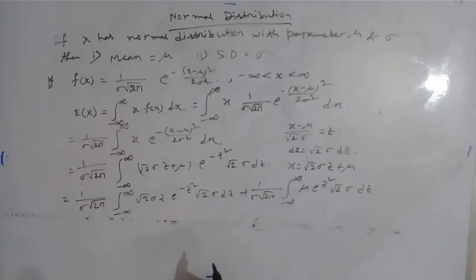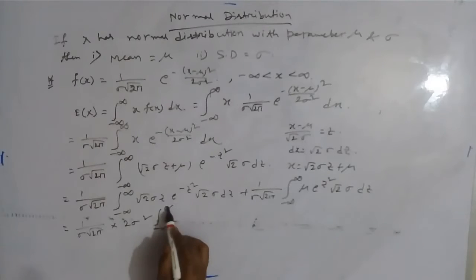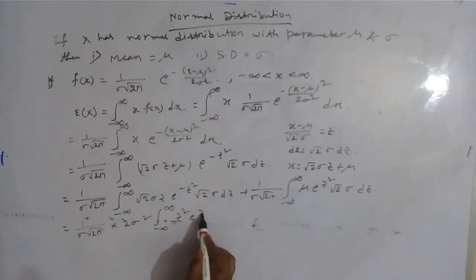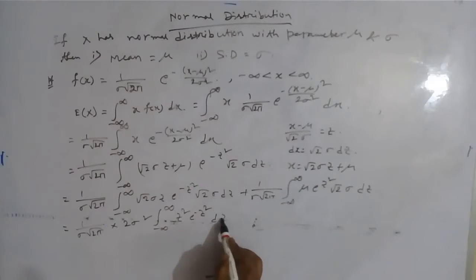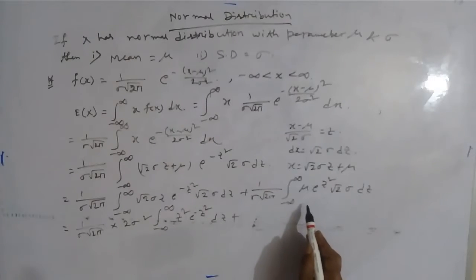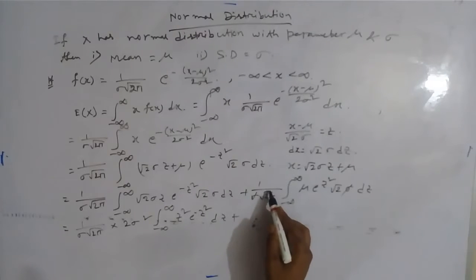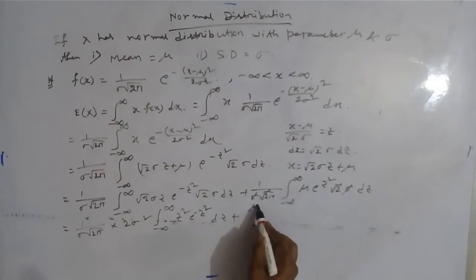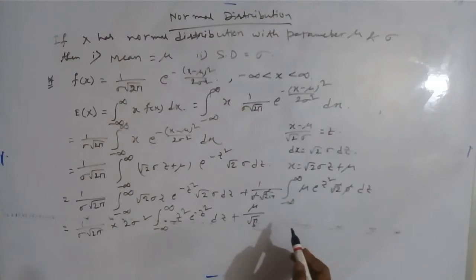So here it will be 1 by sigma root 2 pi into the constant part root 2 into root 2, that is 2 sigma square, integral from minus infinity to infinity of z square e to the power minus z square dz, plus here the constant part is root 2 mu sigma; sigma is cancelled out, root 2 is also cancelled out, so the remaining part is mu by root pi.